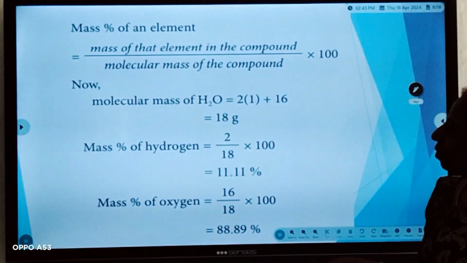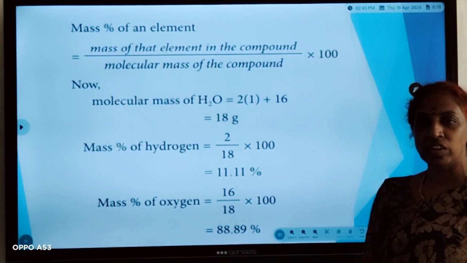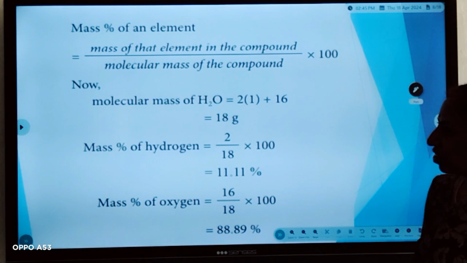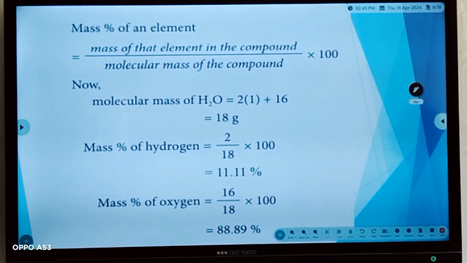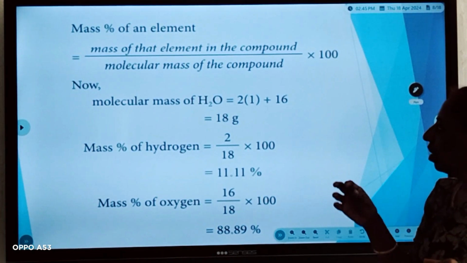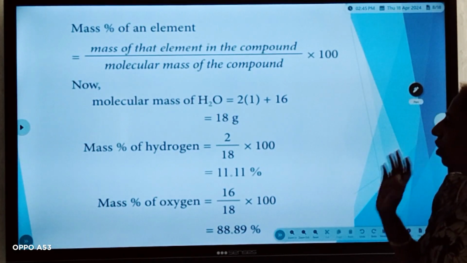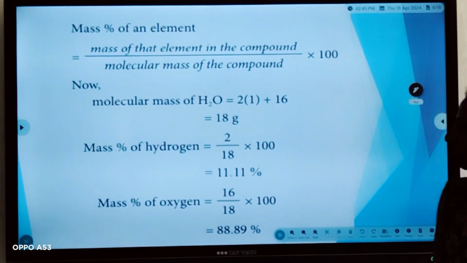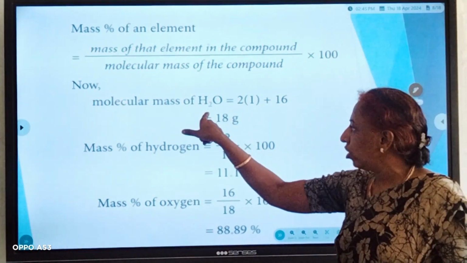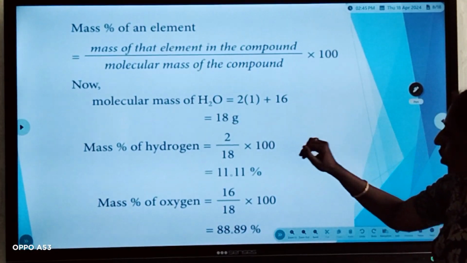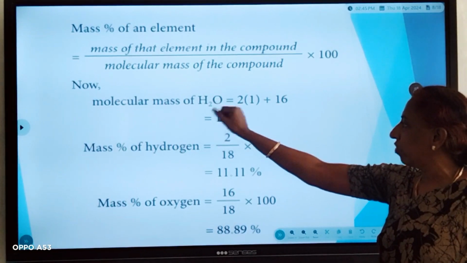Here a problem is given to find the percentage composition of water. First, mass of that element in the compound divided by molecular mass of the compound into 100. Now, first we have to find the molecular mass of water. So, H2O, how many atoms are there in water?